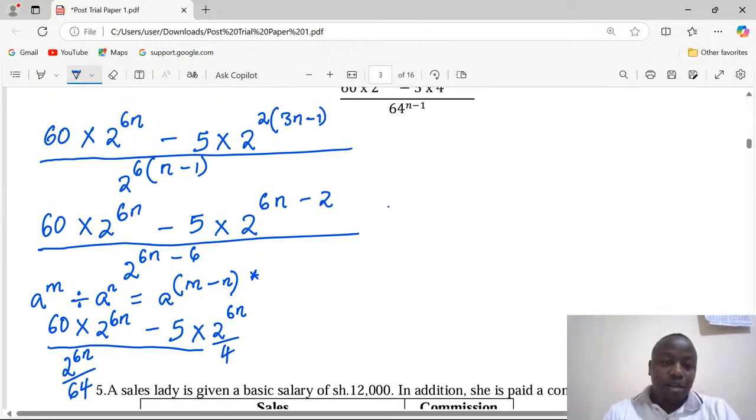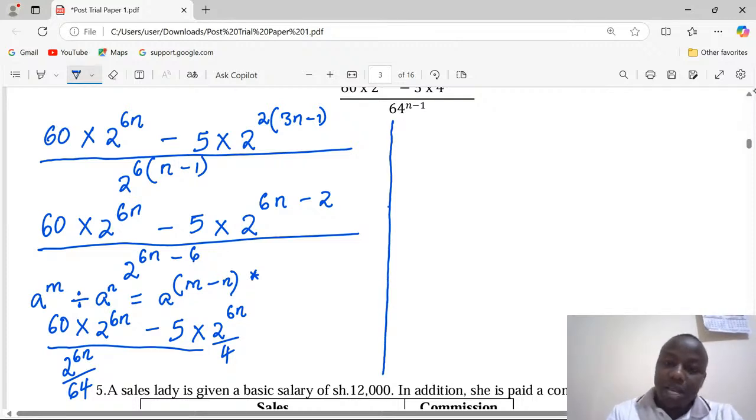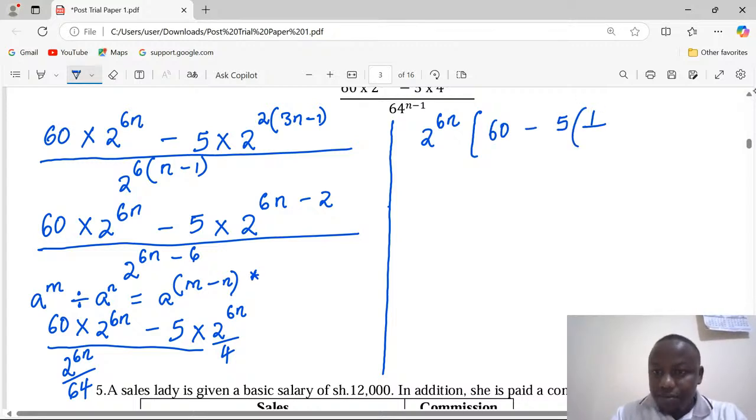At that particular point now, I can see there is something uniform both in the numerator and in the denominator, and we can factor out 2 power 6n, so that we remain with 60 minus 5 multiplied by a quarter, which is 5 over 4.